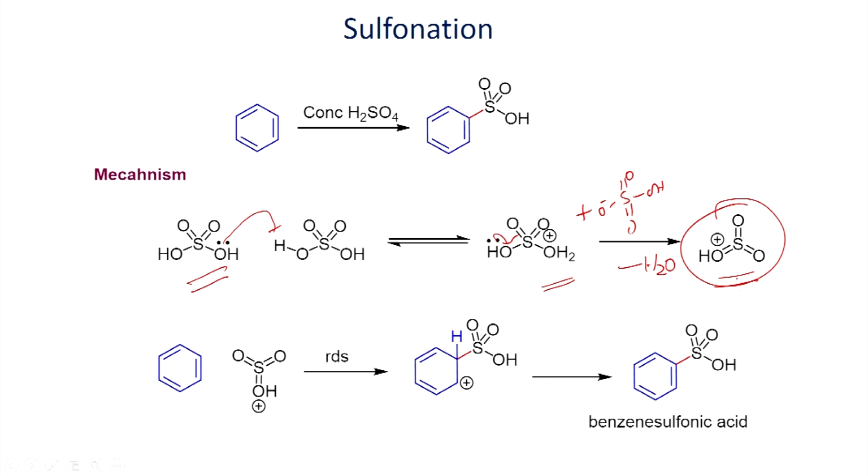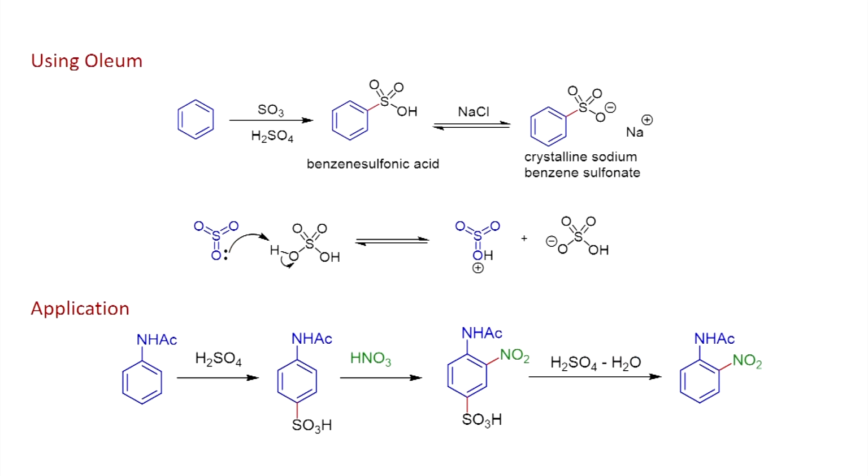This selectivity will be similar to the nitration. When you react with benzene, as we have seen, it can undergo addition reaction. You will have this intermediate. Once you form this intermediate, cleavage of this carbon-hydrogen bond can give this benzene sulfonic acid as a product. So, you can also introduce the sulfonic acid substituent as shown here.